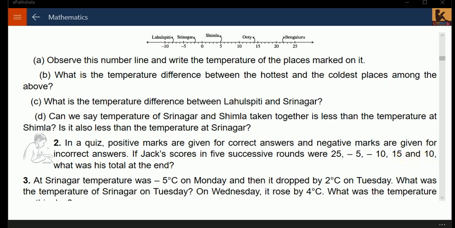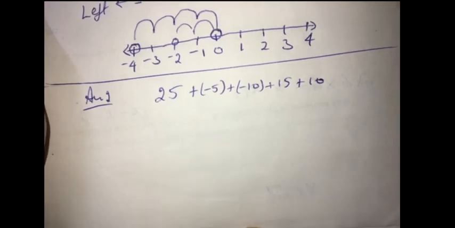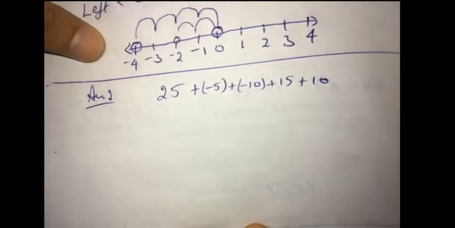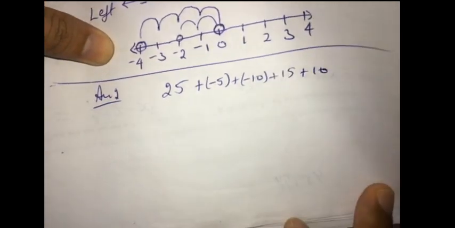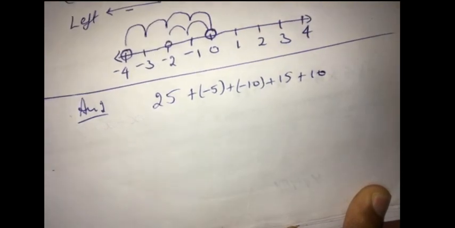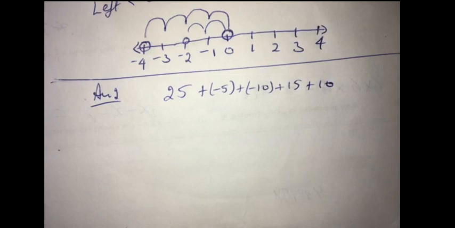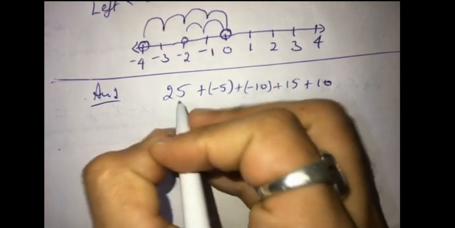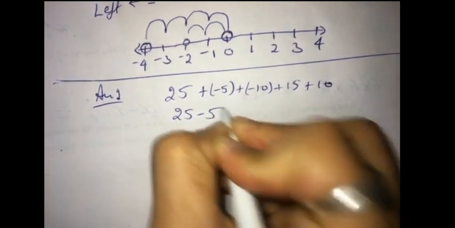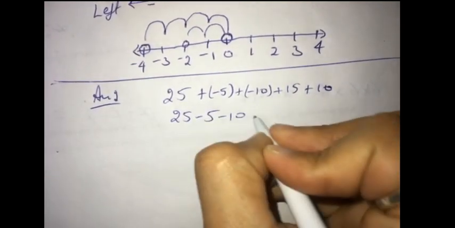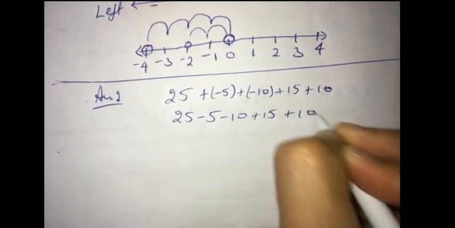So we can do it like this also. This is what is given, 5 successive scores. If we solve them, it will become 25 minus 5 minus 10 plus 15 plus 10.